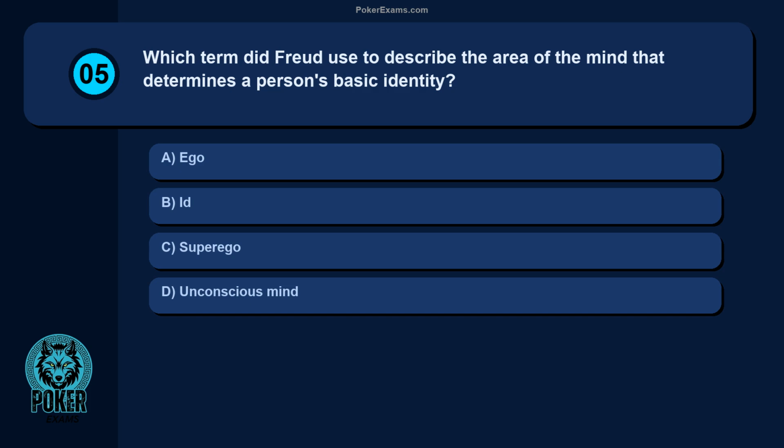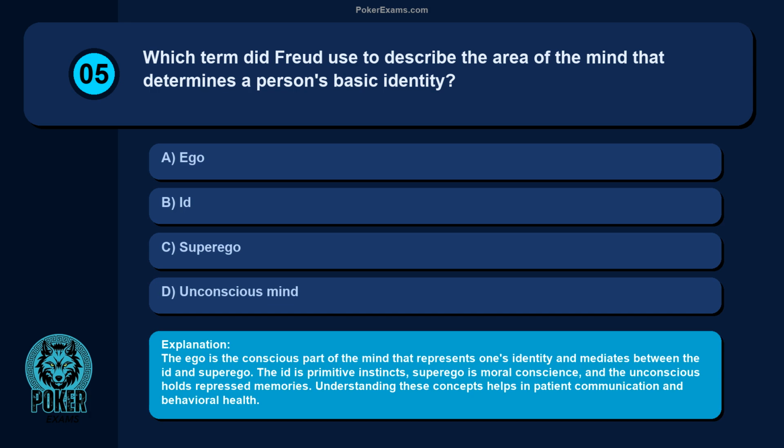Question 5. Which term did Freud use to describe the area of the mind that determines a person's basic identity? Ego, id, superego, unconscious mind. The ego is the conscious part of the mind that represents one's identity and mediates between the id and superego. The id is primitive instincts, superego is moral conscience, and the unconscious holds repressed memories. Understanding these concepts helps in patient communication and behavioral health.